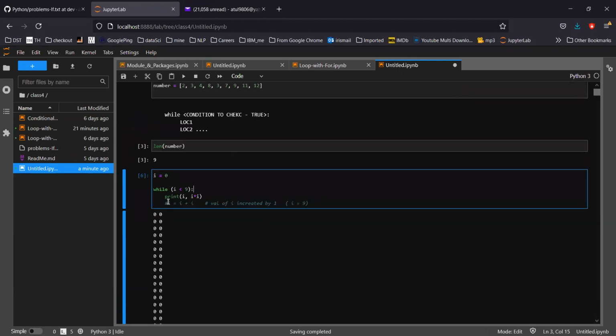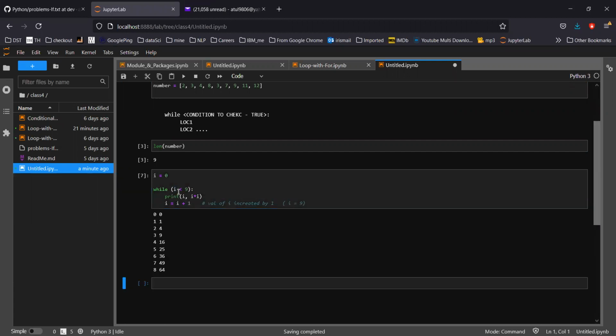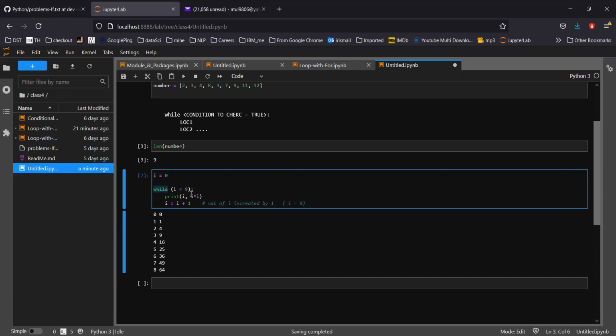That's why we call it an infinite loop, because this condition always becomes true, and then it will keep going on. And due to this always-true nature, we use this feature a lot, and how we use it we'll see next.